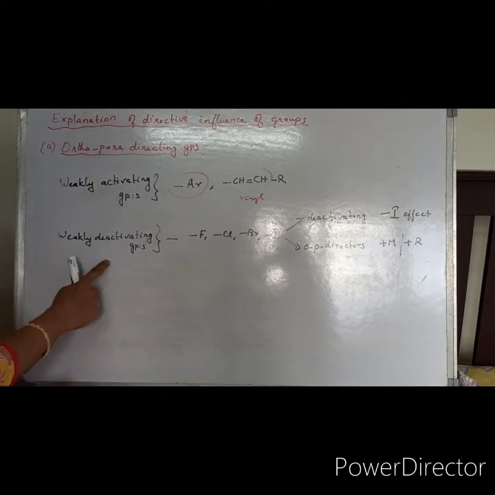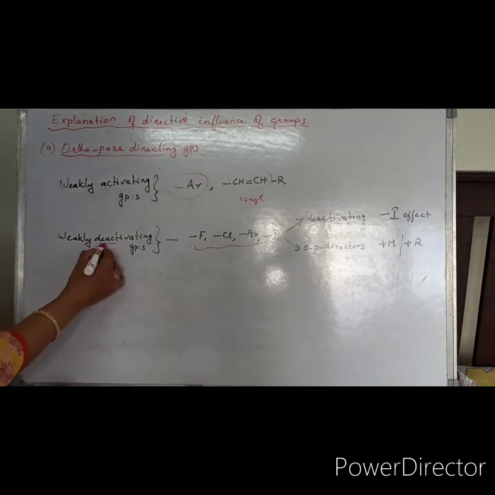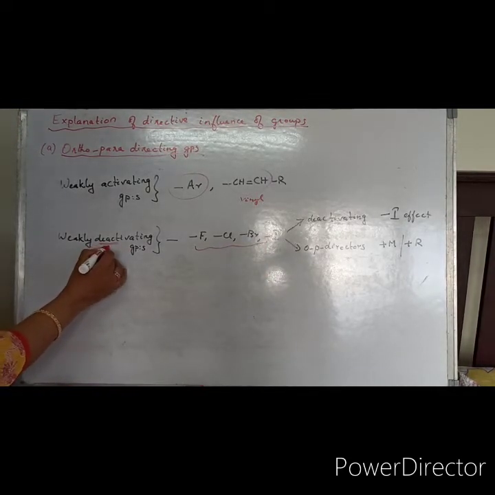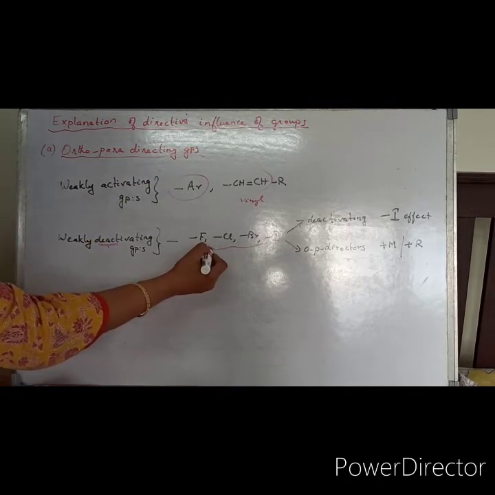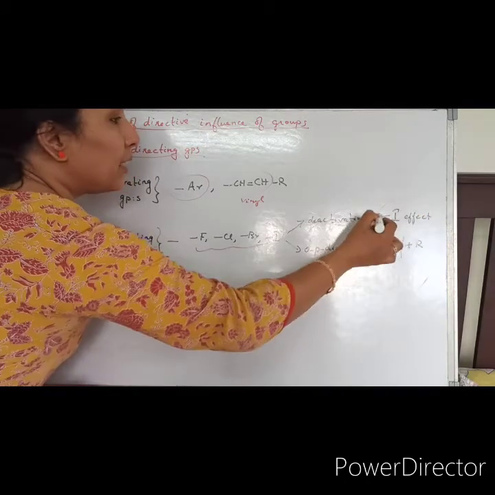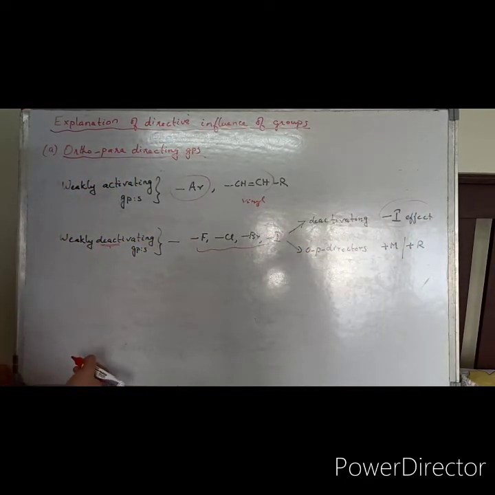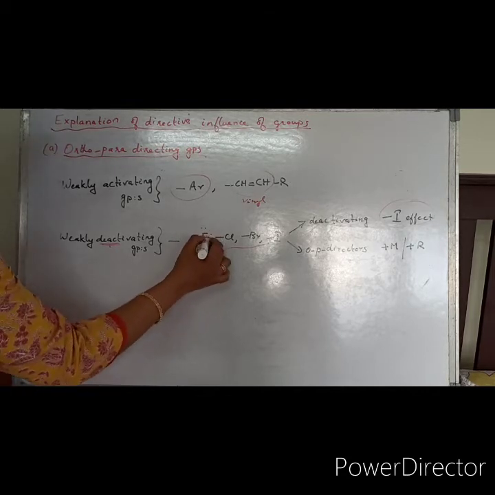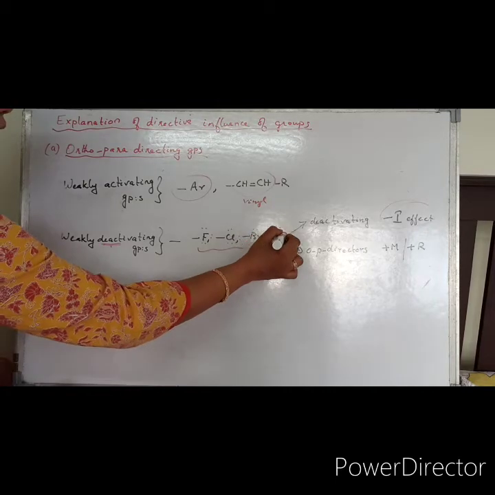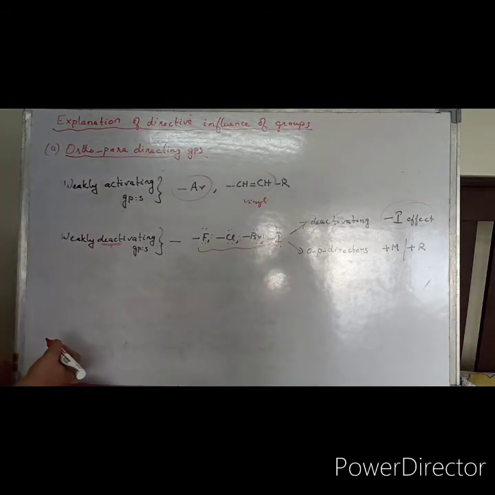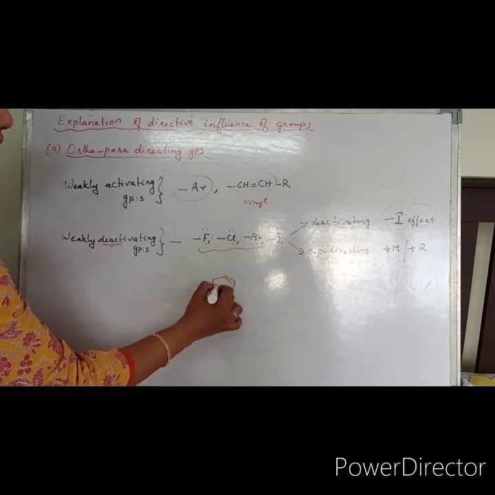Then, as I said, in the case of halogens, they are weakly deactivating groups. Why are they deactivating groups? They are highly electronegative. So it shows a minus I effect. A minus I effect group is electron withdrawing. But because of the presence of three lone pairs, it is slightly electron donating when it is attached to the ring.